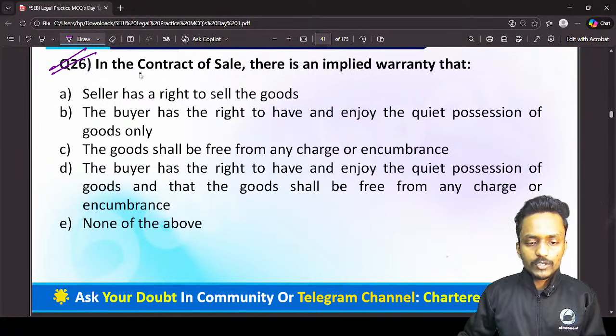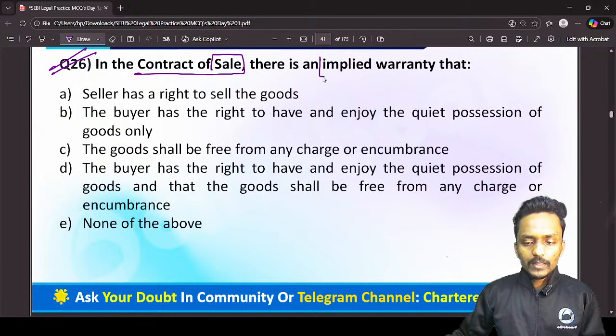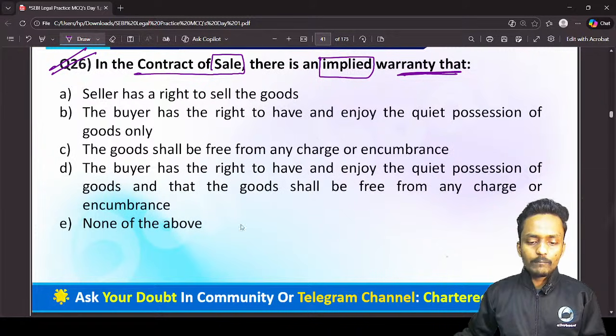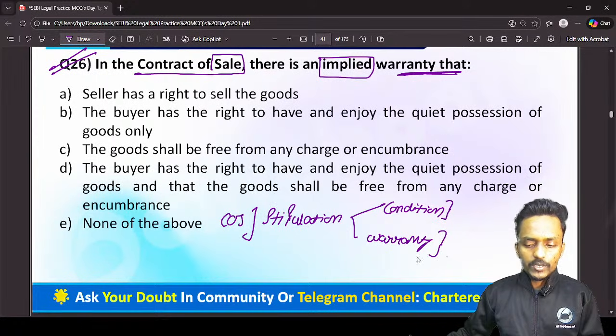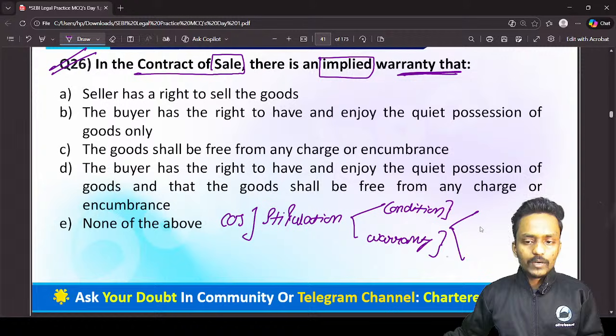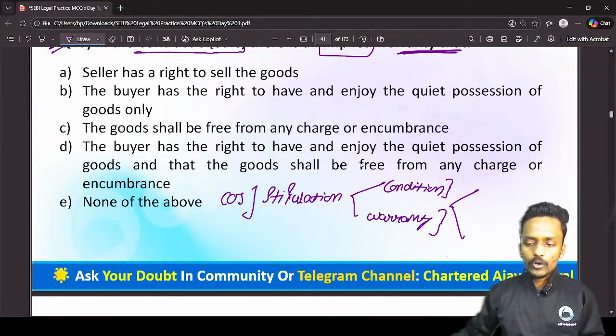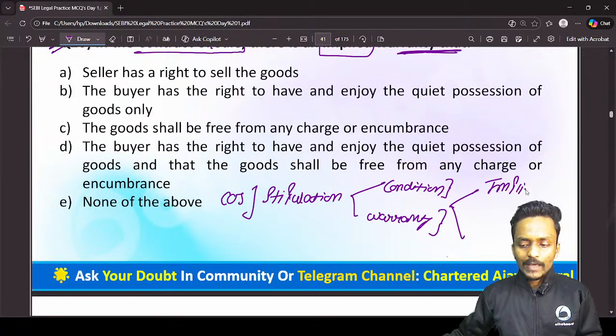Question number 26 is talking about the contract of sale. There is an implied warranty, and what is the implied warranty? You know very well, in any contract of sale we have some stipulations, and that stipulation may be in the form of a condition, or it may be in the form of a warranty. We have two types of condition and warranty. The first is implied condition and implied warranty, and we have express condition and express warranty.